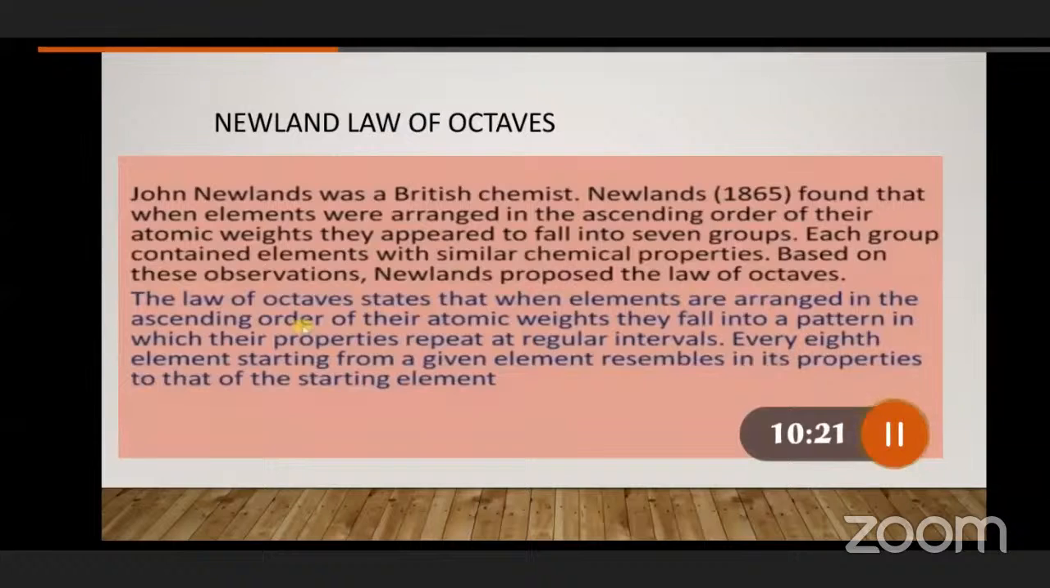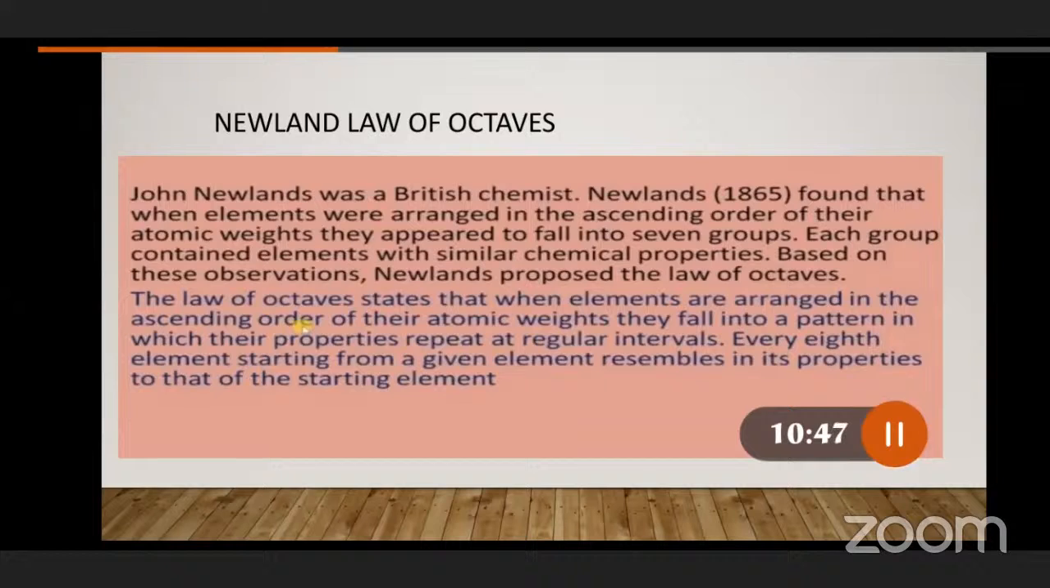Newlands' law of octaves. Octaves, in the sense, oct means how many? 8. So we will discuss the Newlands periodic table, regarding the person, where he was from, what he did, and what the law is. Based on that, if we observe, John Newlands was a British chemist. Newlands found that when elements were arranged in the ascending order of their atomic weights.